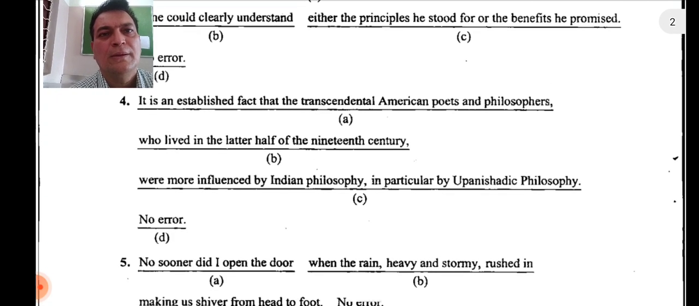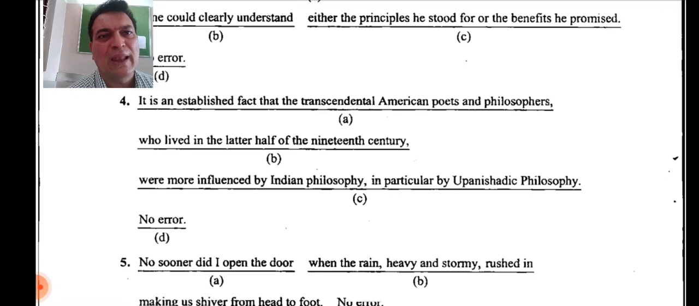Fourth one. It is an established fact that the transcendental American poets and philosophers who lived in the latter half of the 19th century were more influenced by Indian philosophy, in particular by Upanishadic philosophy. Now, in particular by, so what should come there? Just think over that. Where is the error? Here, particularly by. They were more influenced by Indian philosophy, particularly by Upanishadic philosophy. Yes, I hope it's clear to you.